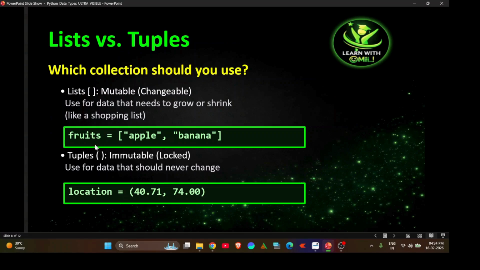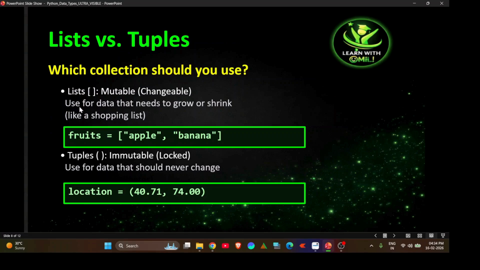That is one of the basic differences. And the second difference is that a list is mutable, meaning it can be changed. The meaning of mutability is that we can change it. And a tuple is immutable, meaning it is locked; we can't change it once we set it.